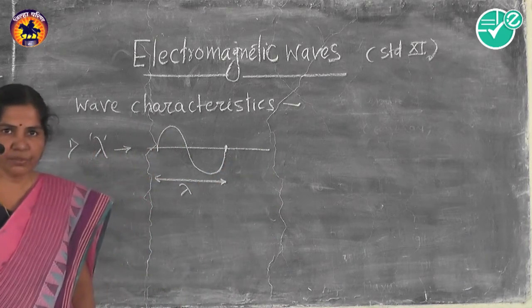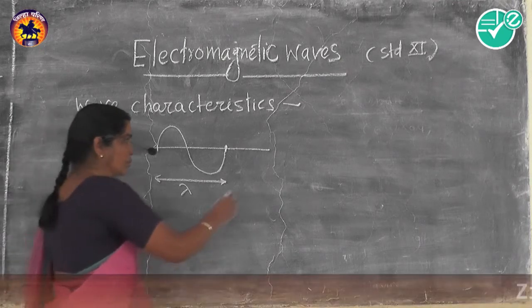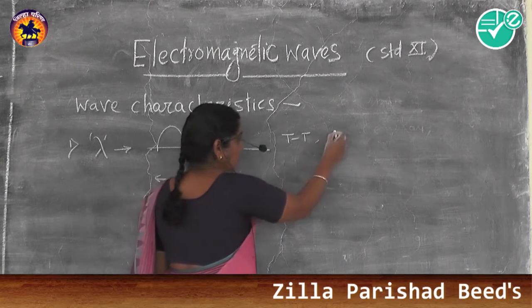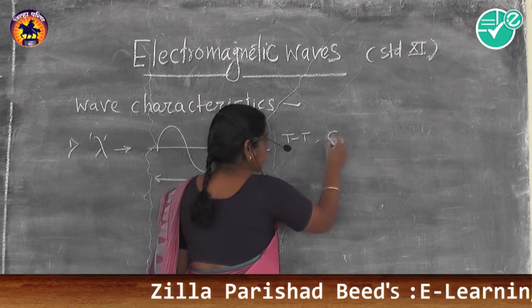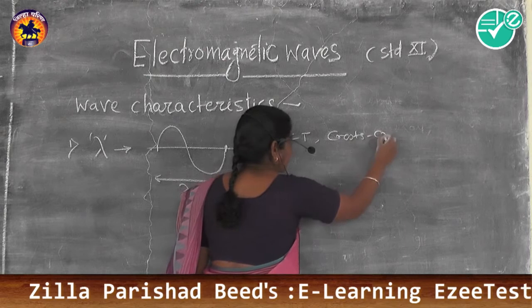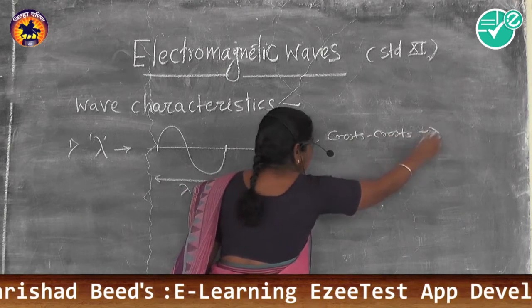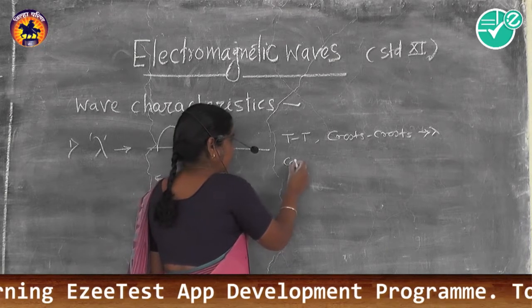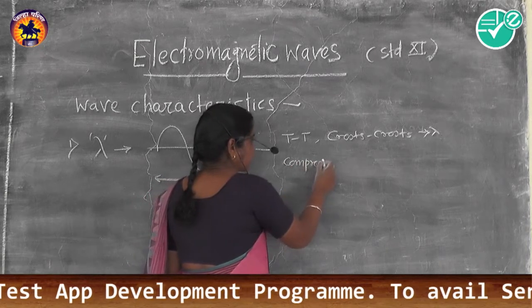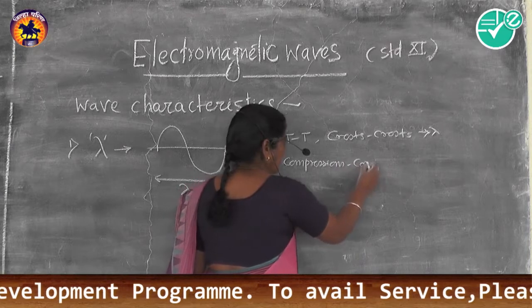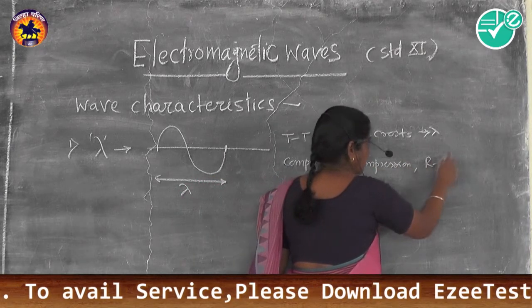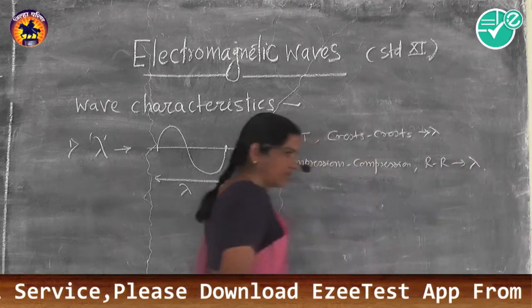In case of a longitudinal wave, the distance between two successive compressions or rarefactions is also known as wavelength.